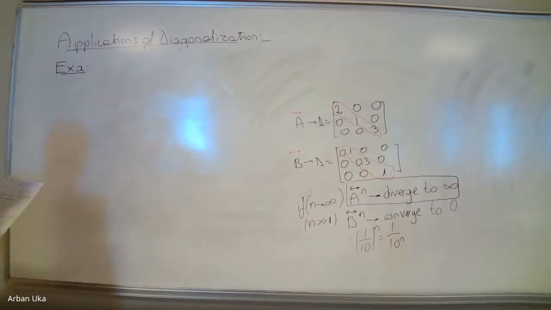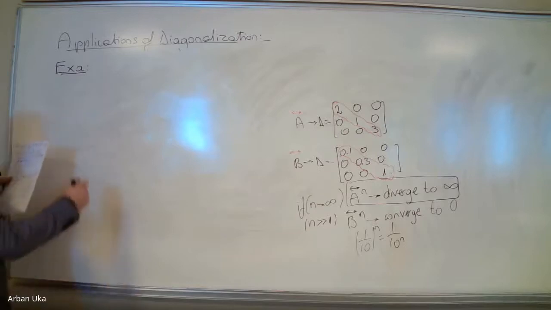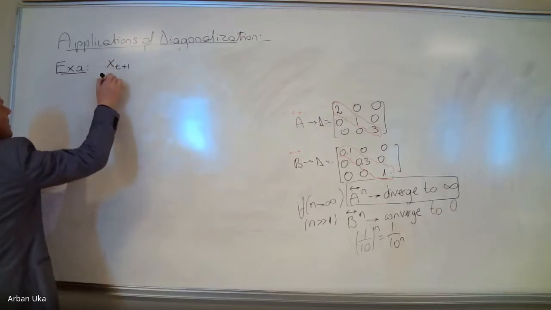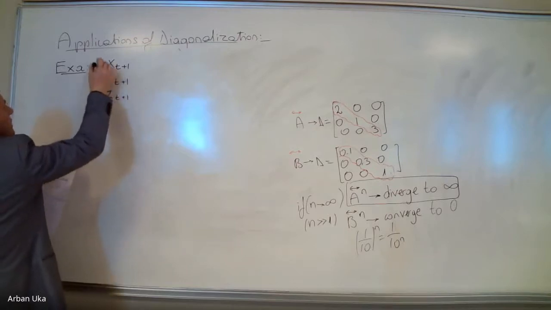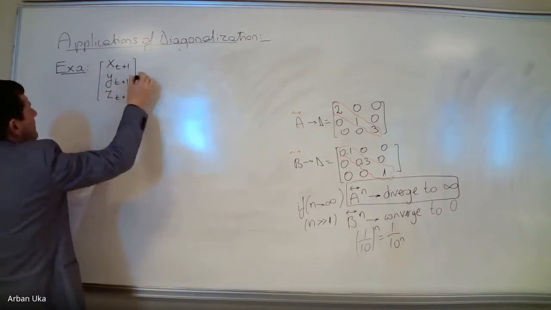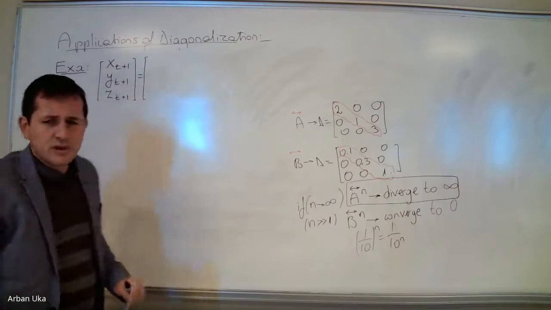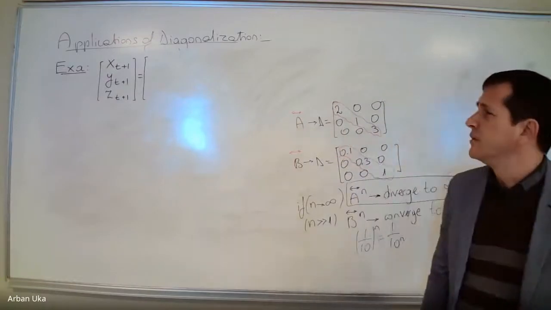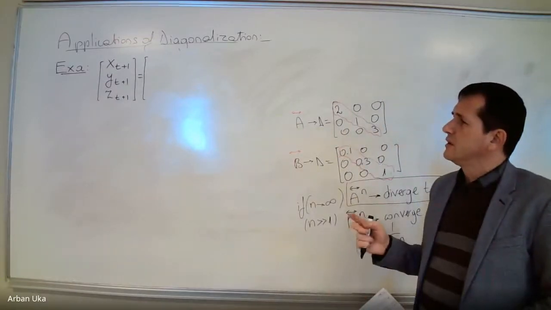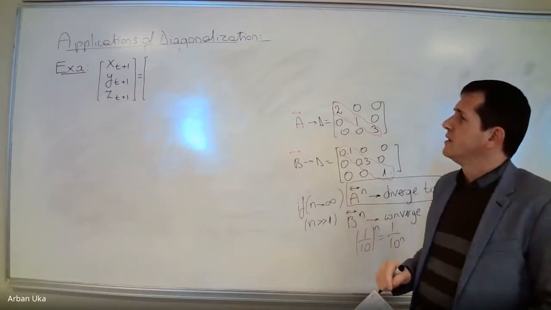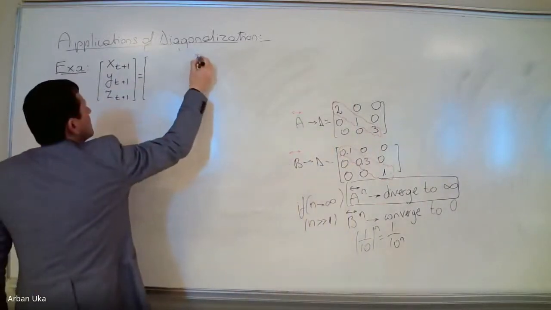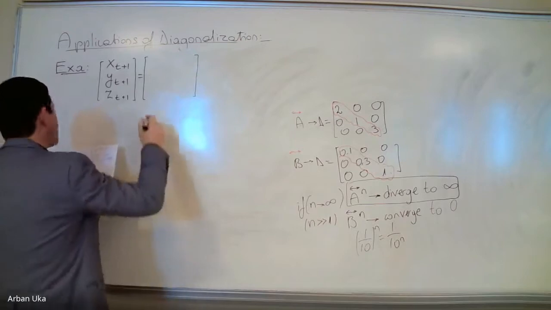So let's see another example. And in this problem, I'm going to write this one immediately using the matrix notation. Let's assume we have x t plus 1, y t plus 1, and z t plus 1. These are three variables, which unfortunately are coupled. What do we understand with coupling of three variables? The coupling of three variables is such that if we write down the 3 by 3 matrix, we have a lot of off-diagonal terms. So if we say that this is a coupled system, we can look at these numbers.